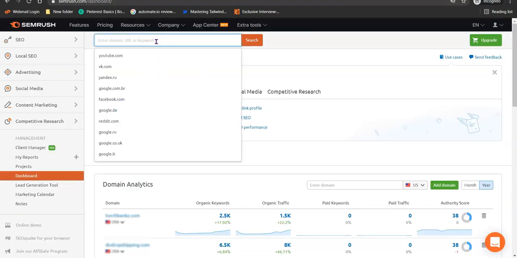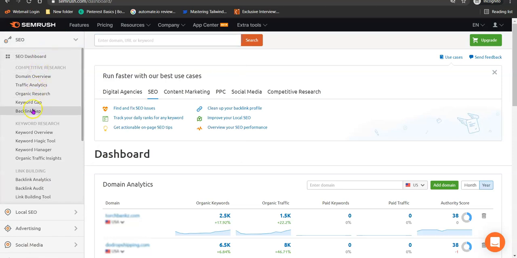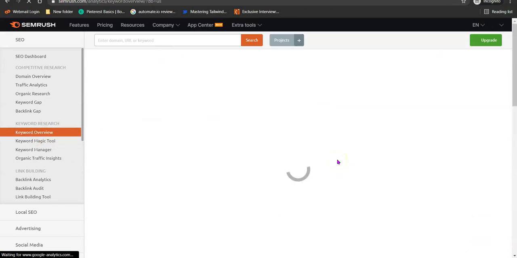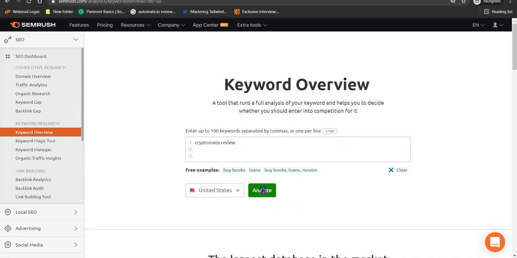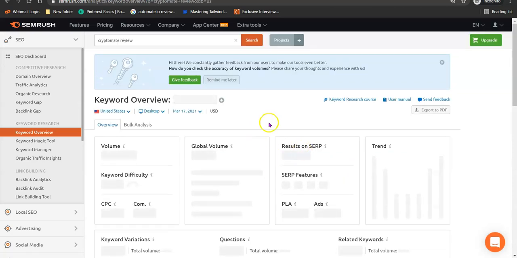Once you are in your SEMrush account, what you need to do is come to SEO right here, then click on keyword overview. Once you click on keyword overview, it's going to bring out the keyword tab, and from there you can do your keyword research. What we need to do now is enter this, then click enter, then click analyze.